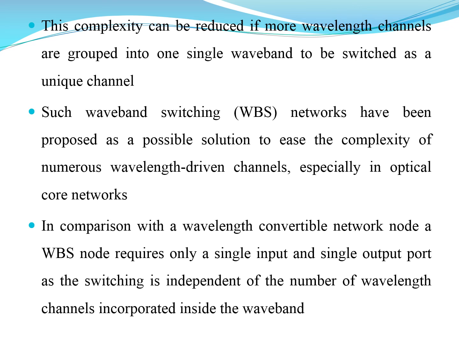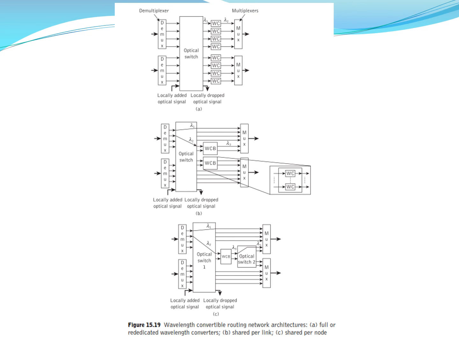So in this case, we have the wavelength convertible network, which requires only a single input and single output port. The switching is independent of the number of wavelength channels which are used in this waveband. So this is how the demultiplexer operation is done, multiplexing is done, optical switches are used, and wavelength converters are being used in the design.